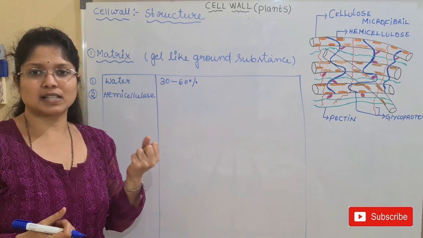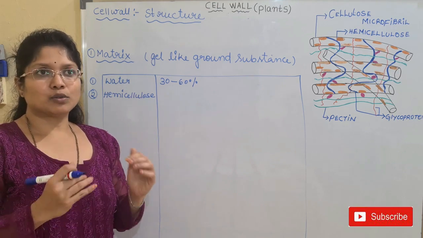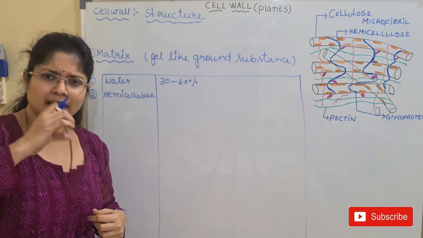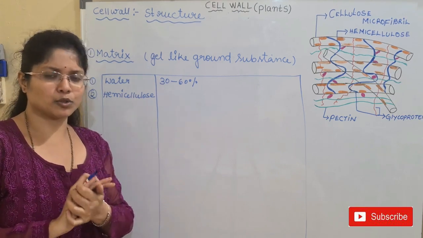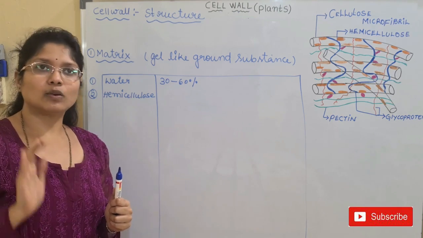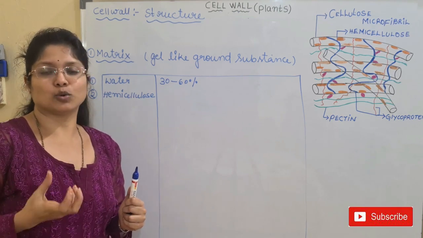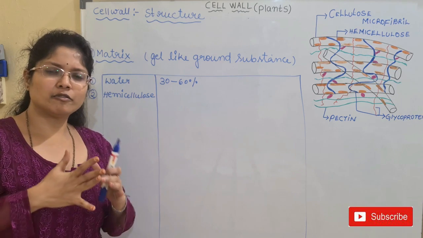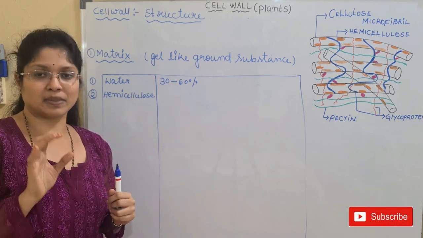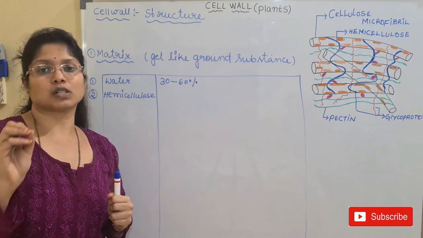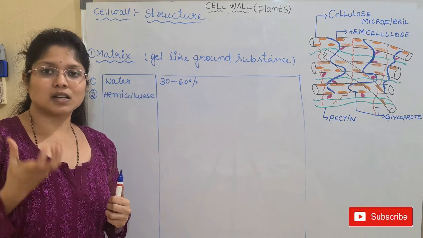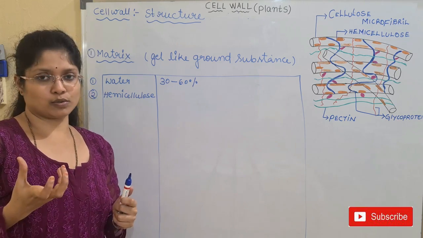What are homopolysaccharides? If a particular complex carbohydrate is made up of the same type of sugar, we call it a homopolysaccharide. One example I will give is cellulose. Cellulose is made up of many sugar units, and all the sugar units are the same. It is made up of glucose units. Many glucose units bind to form a complex carbohydrate, that is cellulose.